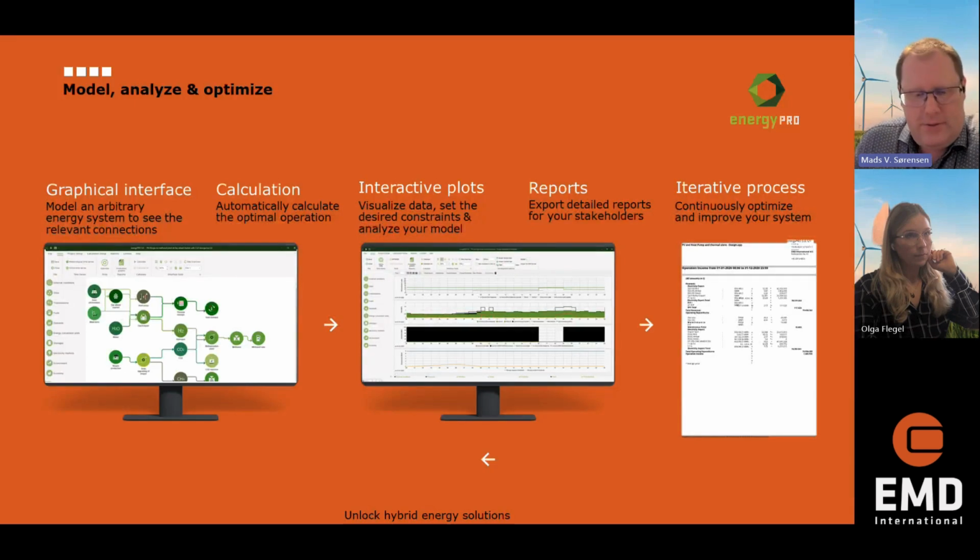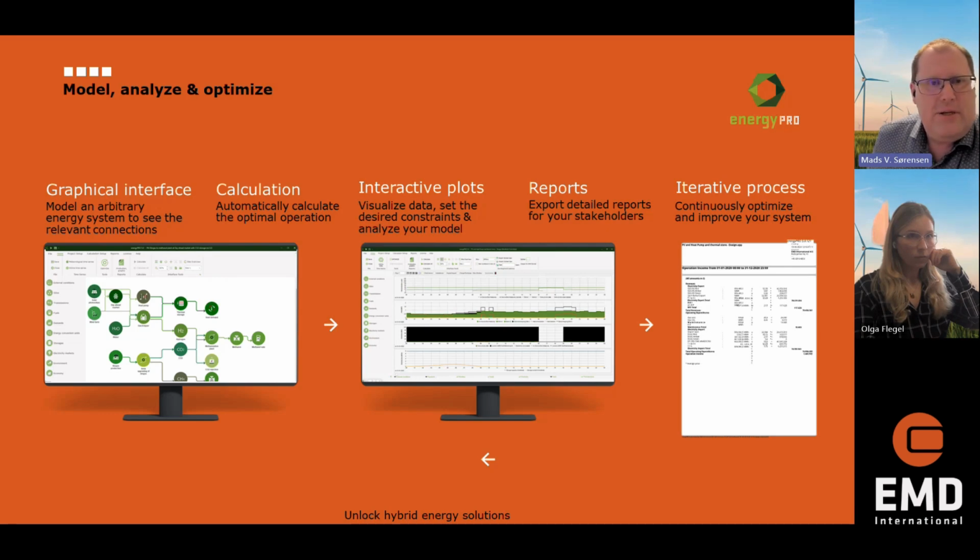So this is a little bit about the workflow in Energy Pro. You will start out with a more or less graphical page or canvas where you can build your model. There will be different toolbars I will show you later on. You build your model, and then Energy Pro will dispatch the units, and you will see an example of the operation, actually the plant operation for this plant. So you will get a full insight into what is actually going on here.